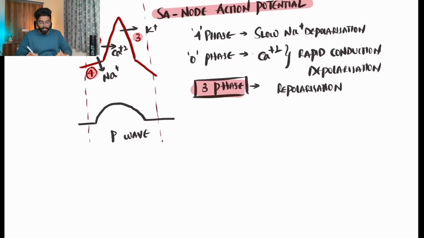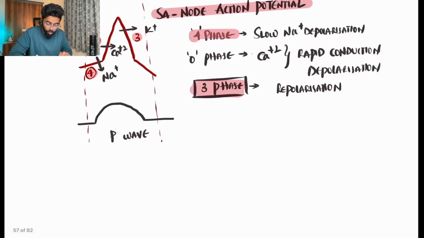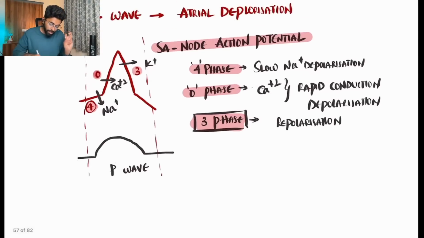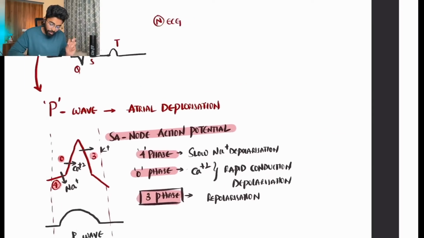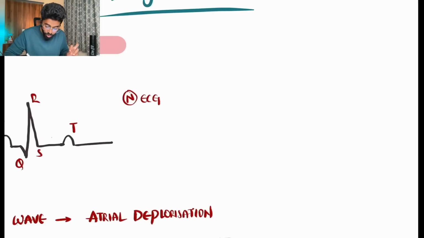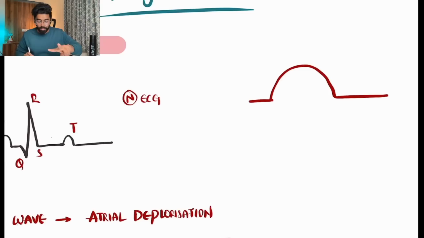See, the upright wave which we have is atrial depolarization, and that atrial depolarization is nothing but phase 4 slow depolarization due to sodium channels, and phase 0 calcium rapid conduction or rapid depolarization. So this P wave which we have seen right now is nothing but atrial depolarization. But the question is, we have two atria, right? This P wave represents what? Right atrium or left atrium?